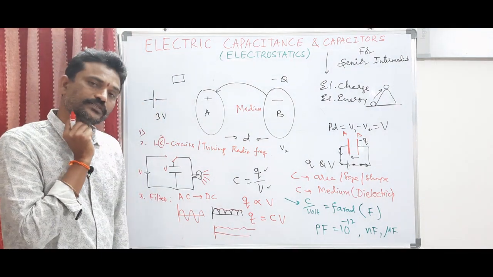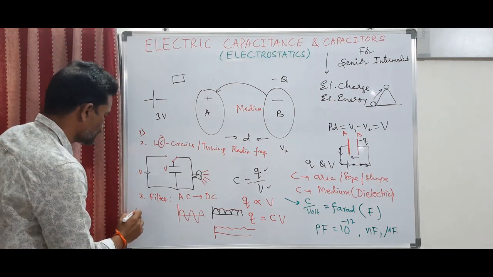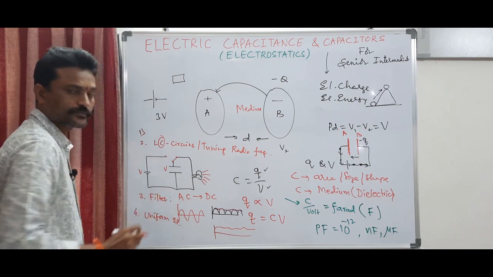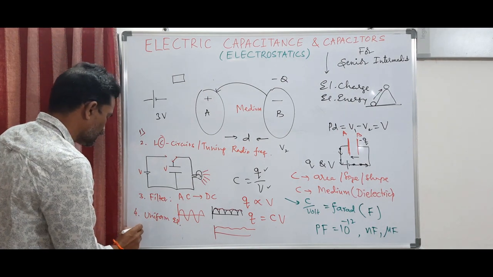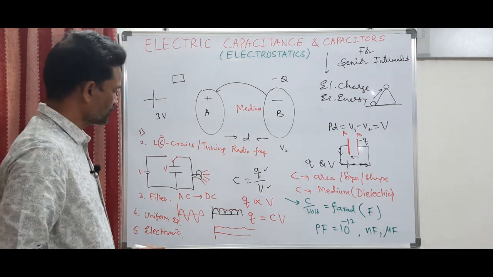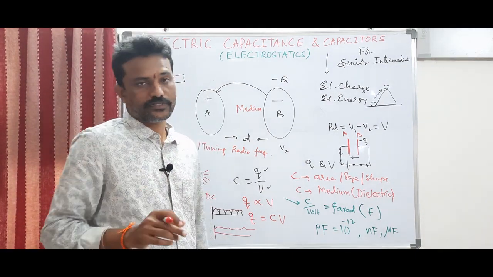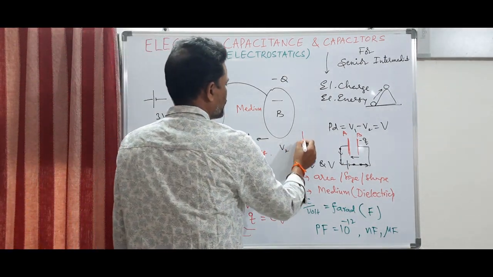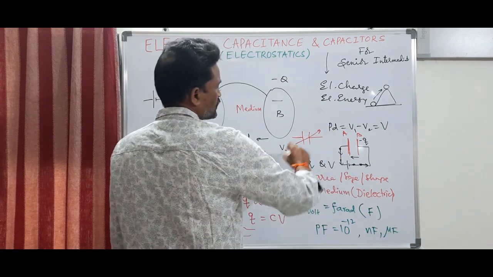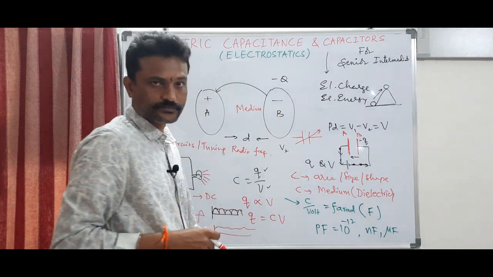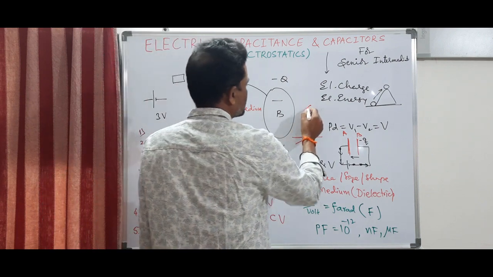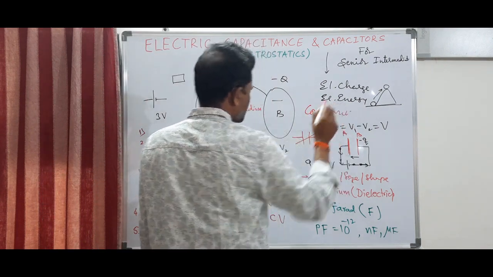So in this way, capacitors are used in many circuits. Capacitors are used to produce uniform, strong electric fields. Capacitors are used in almost all electronic devices. Whatever electronic device you see in your life will definitely consist of a capacitor. The symbol for a capacitor is two parallel lines. If it is a variable capacitor, that means its capacitance can be changed, then you put a line across the plates. So this is about the capacitor. In olden days, a capacitor was also called a condenser, so your charge is condensed.